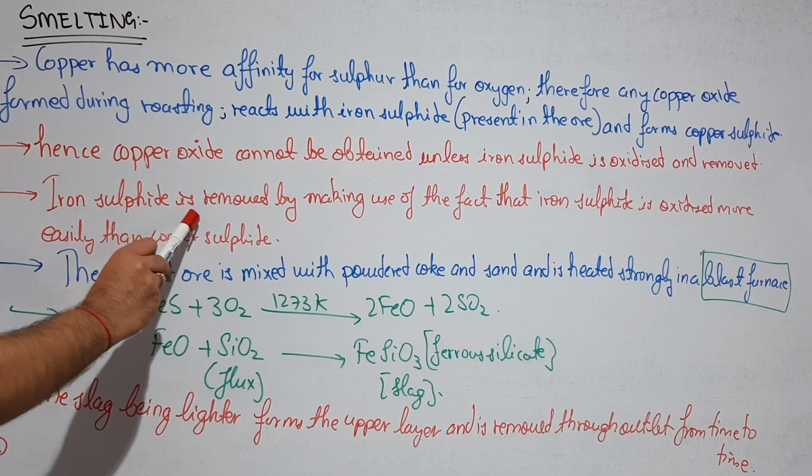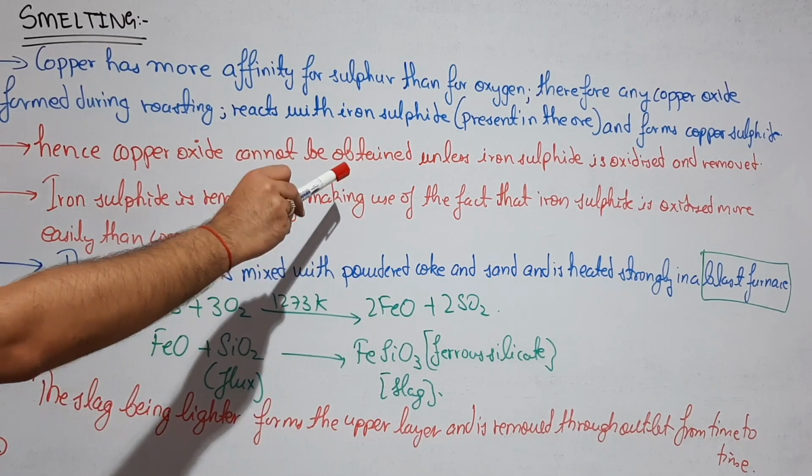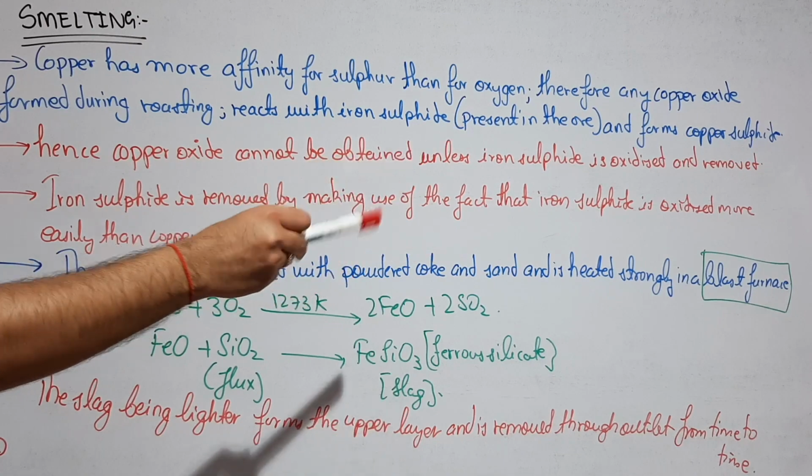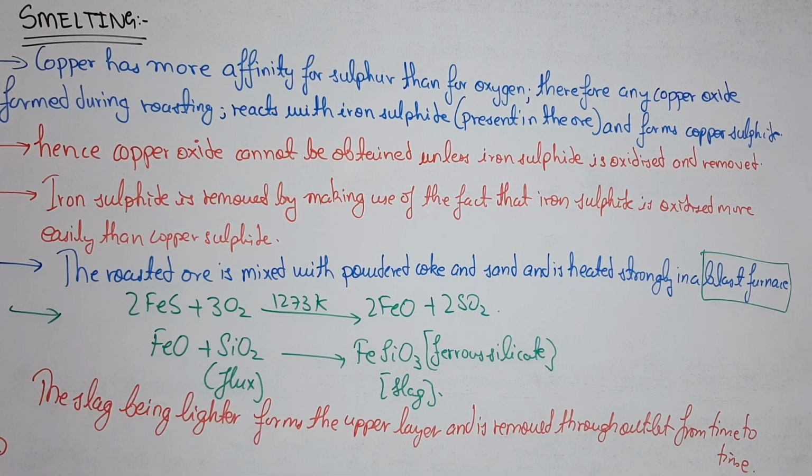So iron sulfide is removed by making use of the fact that iron sulfide is oxidized more easily than copper sulfide. So this is the advantage of this fact. Try to understand once again, copper wants to react with oxygen to form the copper oxide, so that the roasted ore contains copper oxide, which can be easily reduced by the reducing agent and we can easily extract the copper. But the main problem is that copper is more reactive towards the sulfur rather than the oxygen.